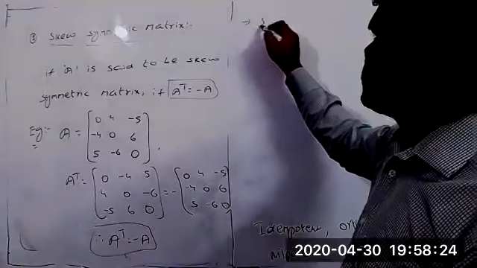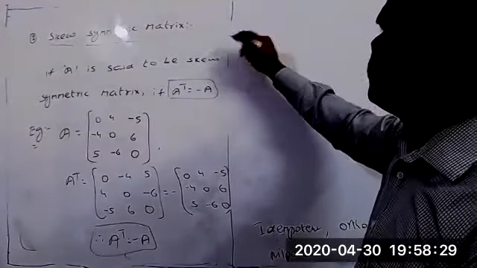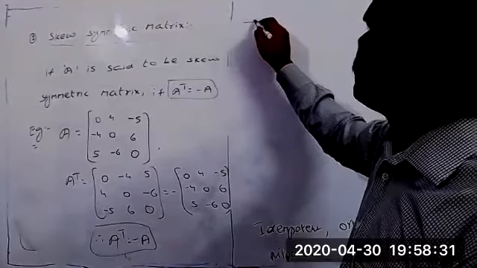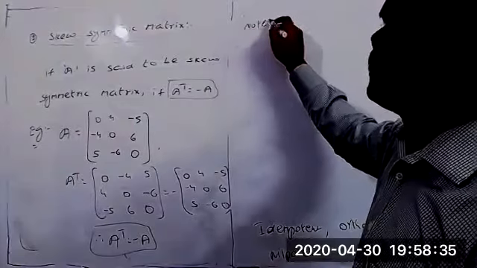Next one, sum of... First you can take the points here now. One important point you can write. This is also a note, otherwise you can write it here now, note.